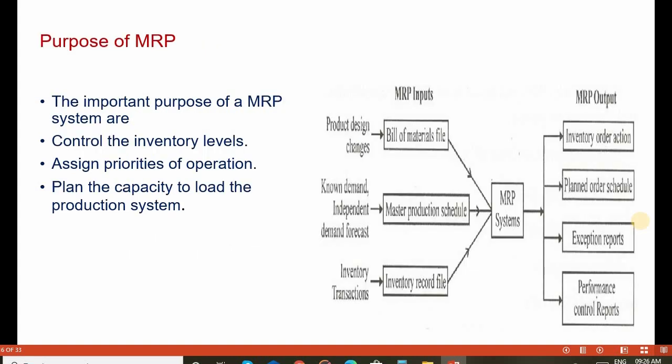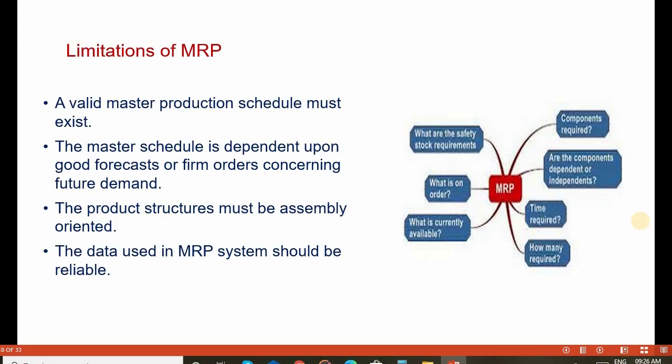Next, the purpose of MRP we have discussed, advantages also discussed. So now we go for limitations of MRP. There are some limitations in material requirement planning, such as a valid master production schedule must exist. The master schedule is dependent upon a good forecast or firm orders concerning future demand. The product structure must be assembly oriented. The data used in the MRP system should be reliable. So these are some drawbacks in MRP.